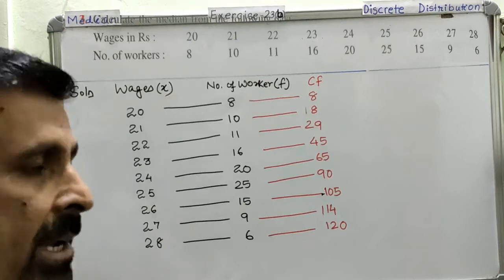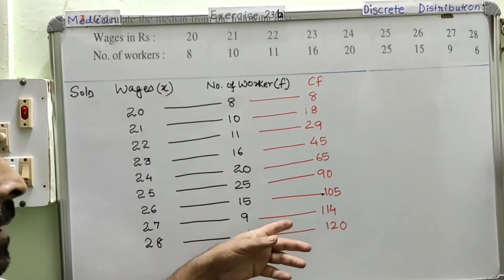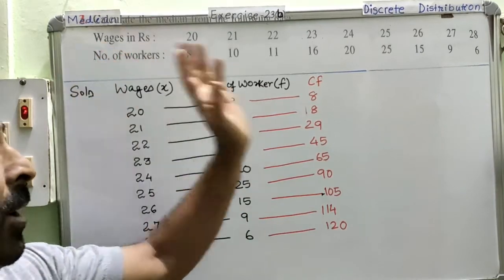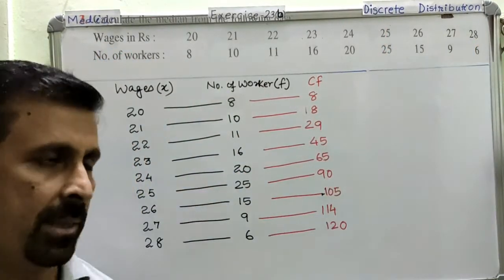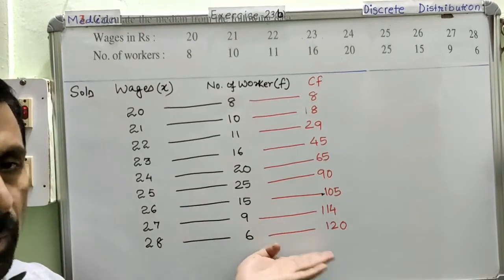So this is what we have calculated. Again, I am reminding that we are in the process of finding the median for discrete distribution. Alright, so this is the first activity that we have done. This is step number 1.